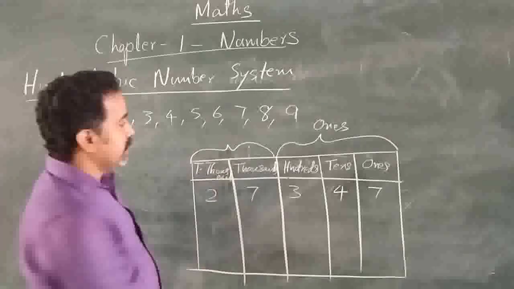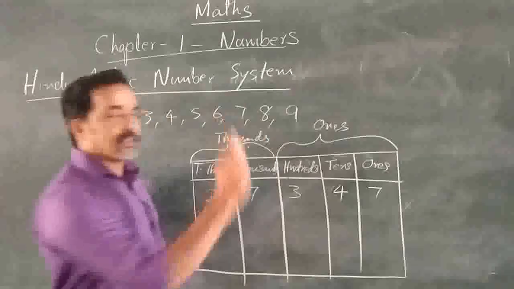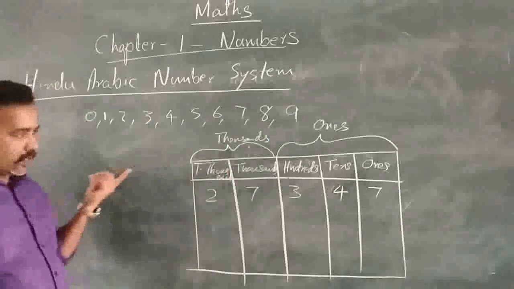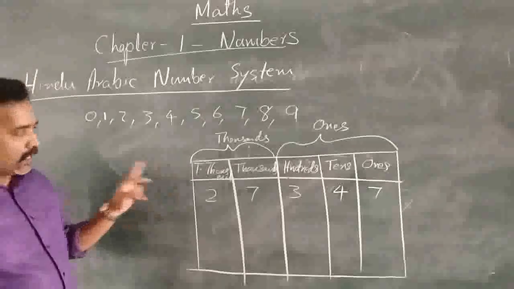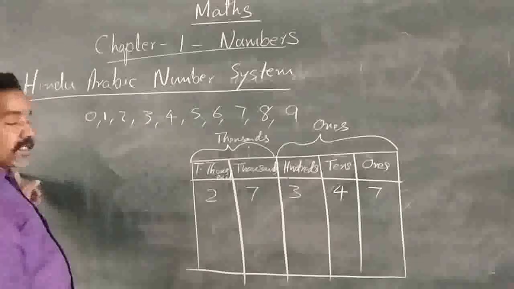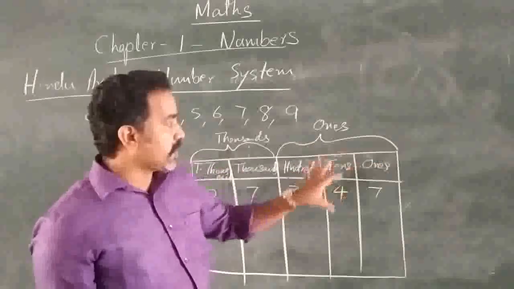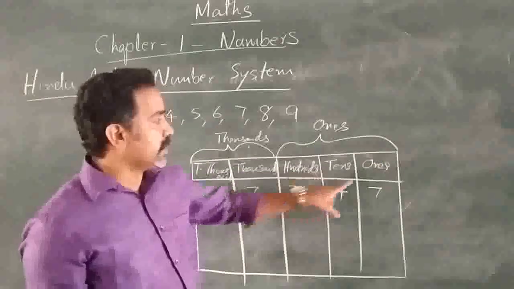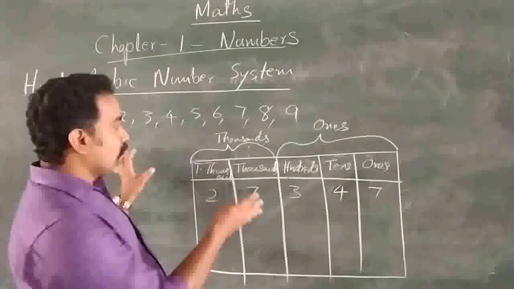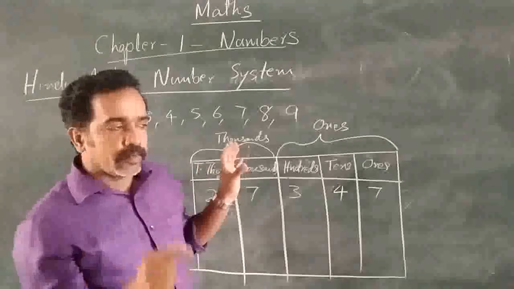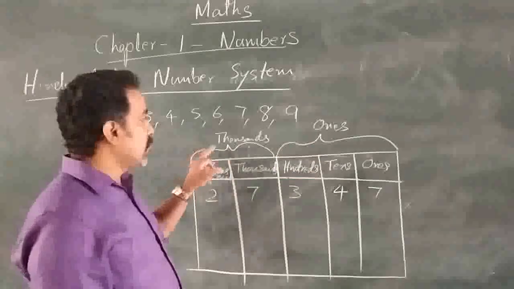These 2 digits are the thousands group. Then the next 2 digits, suppose bigger numbers are there: after 10,000 lakh will come, 10 lakh will come, crore will come, 10 crore will come. Each time in the Indian place value system, the first period contains 3 digits, that is ones, tens and hundreds together, considered as the ones group. Then all the remaining digits we group into 2 digits, and afterwards the next group is thousands.